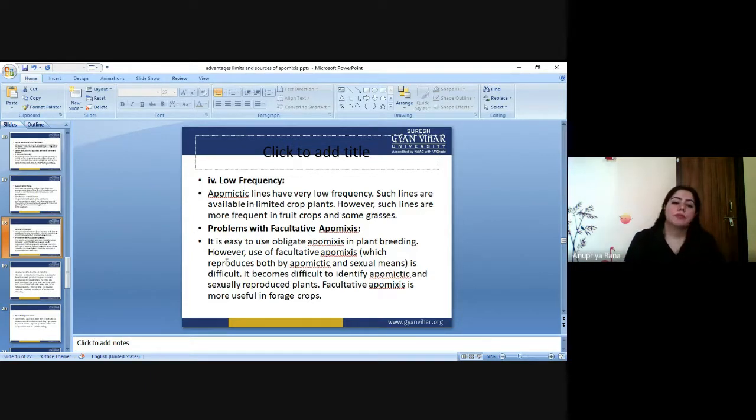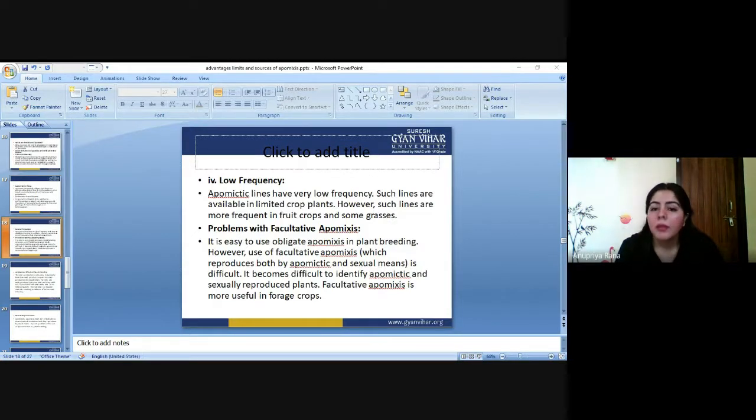Sometimes plants have to reproduce. The normal way of reproduction is sexual reproduction, but in addition to that, plants have to reproduce also through apomixis. So when plants already get one generation under sexual reproduction, the second generation has to be produced through apomixis.